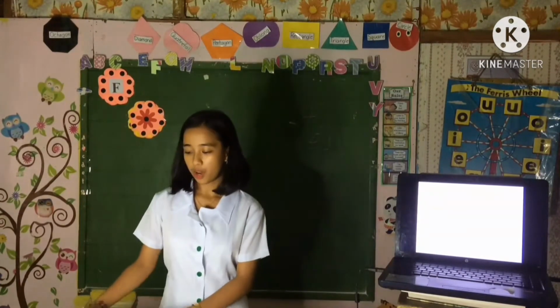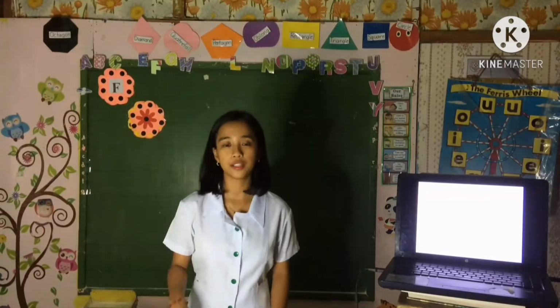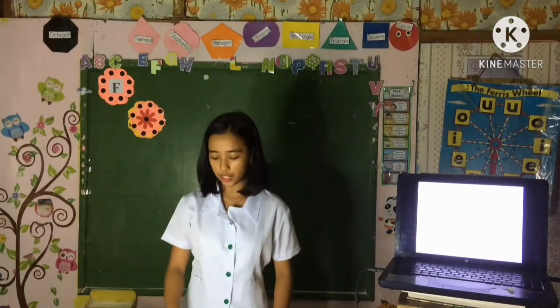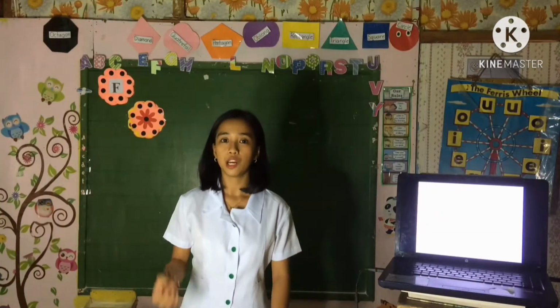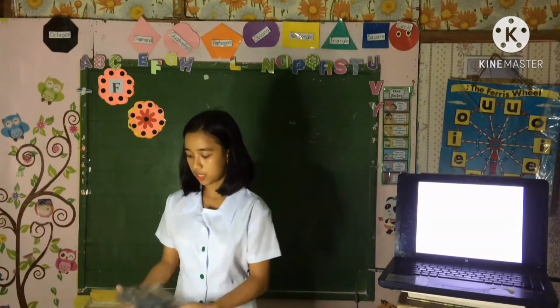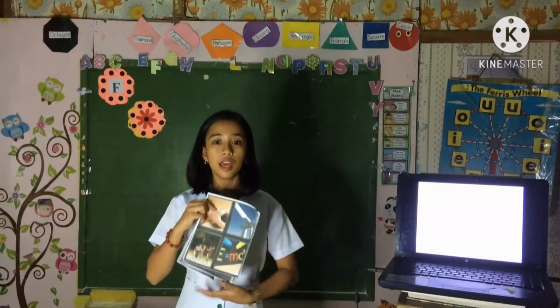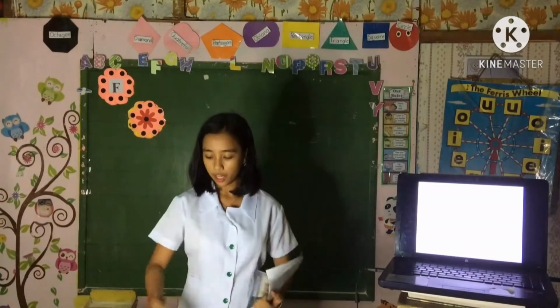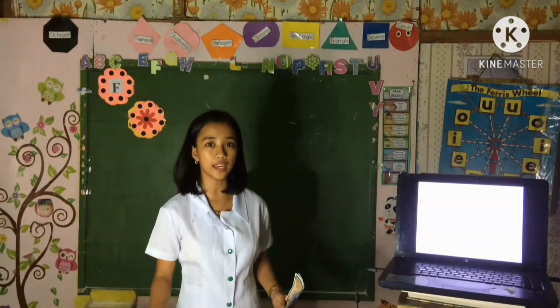Okay. Now, I will group you into 4. This is group 1, group 2, group 3, and group 4. Each row has a representative, three pupils. The first pupil, I will ask what is in the picture, or to guess what is in the picture. And next, for the second and the third pupil, I will ask a kind of question. Are you now ready?